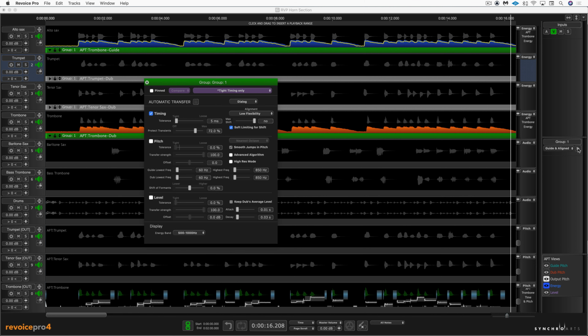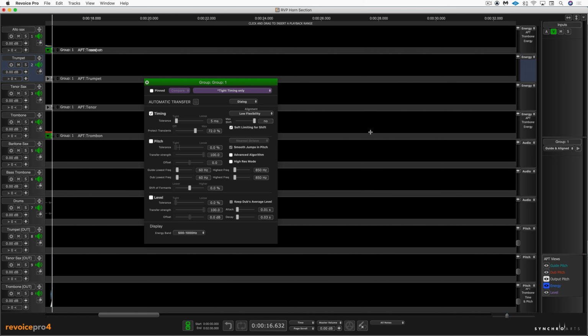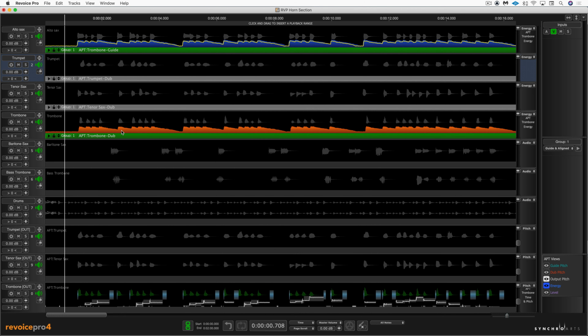Again, just the guide and the aligned. Great, so that's a little bit more natural sounding. Now let's take care of the next two tracks that we have here.